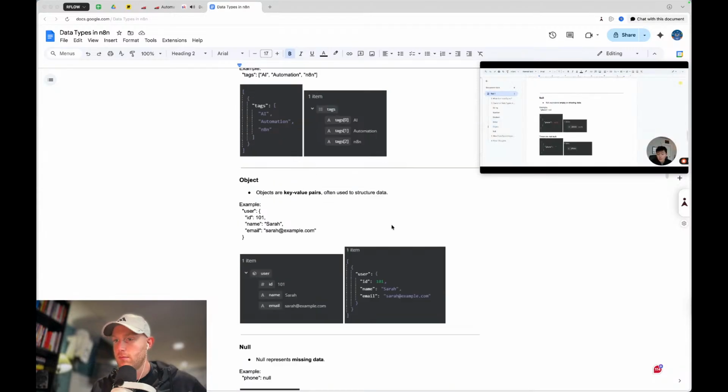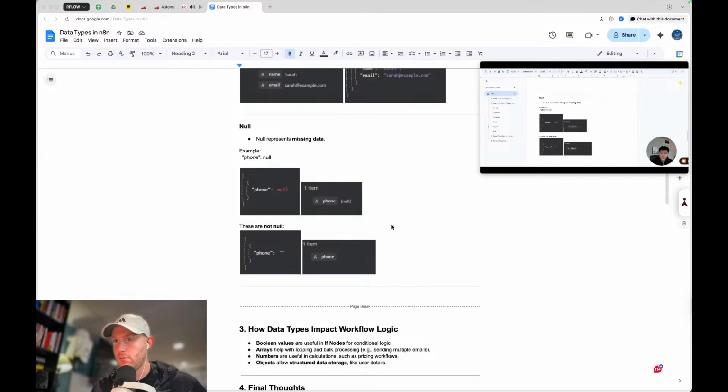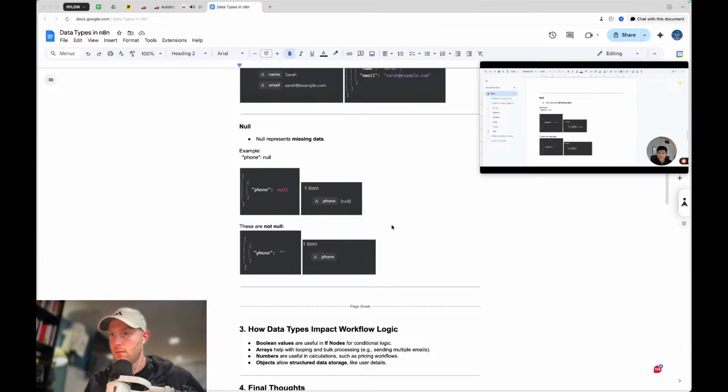Then moving into null values. So null is missing data. In this case, we were looking for someone's phone number. It wasn't provided, so it literally comes through in the JSON as null in red. Not a string, null, no quotes. Same thing in the schema view, it comes through as null with the two square brackets around it.